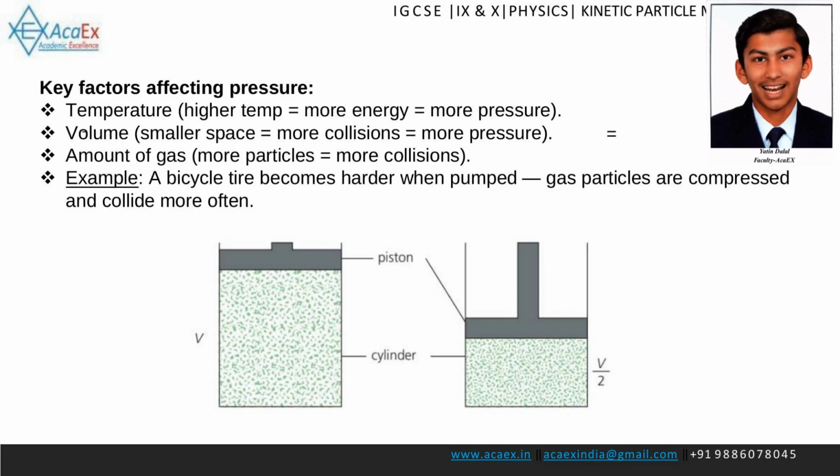The pressure of a gas is affected by three key factors. Temperature: a higher temperature gives particles more energy, leading to more frequent and forceful collisions, thus increasing pressure. Volume: a smaller volume forces the particles closer together, causing more frequent collisions with the walls and increasing pressure. Amount of gas: more gas particles in a container mean more collisions and therefore higher pressure.